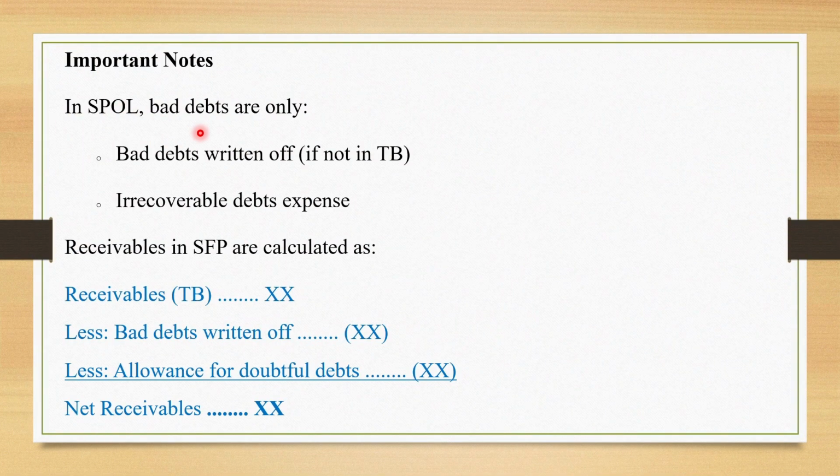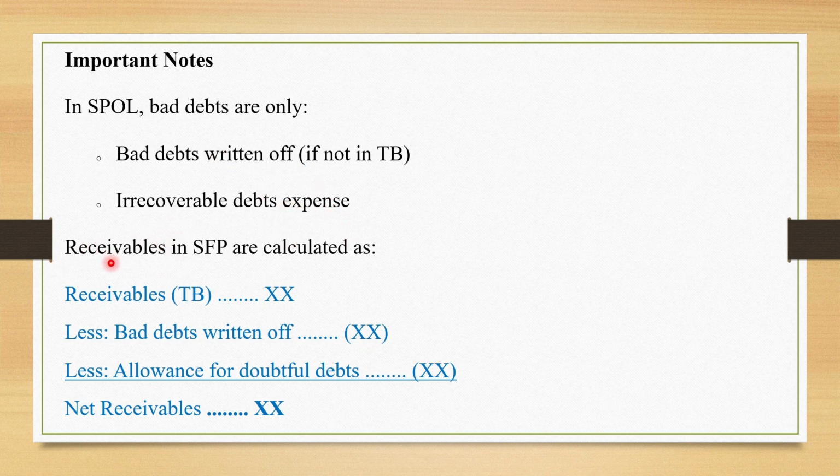So here we have also important notes to pay attention to. In the statement of profit or loss, the bad debts are only for the ones not in the trial balance. The one which is in the trial balance has already been adjusted, so bad debts written off, if not in the trial balance, is what we record. The one which is in the trial balance, we don't adjust it in receivables because the adjustment has already been made for irrecoverable debt expenses.